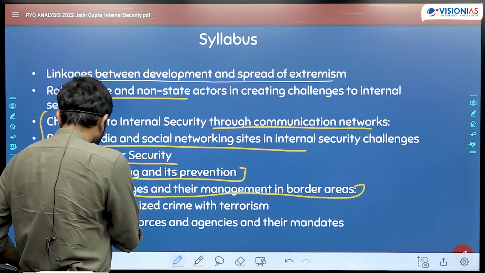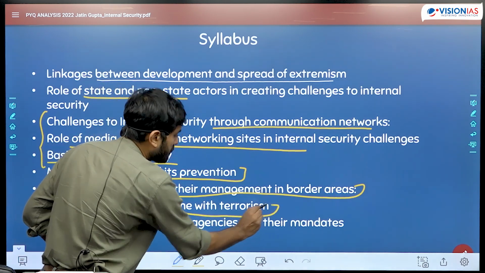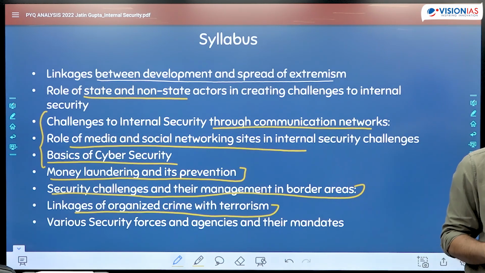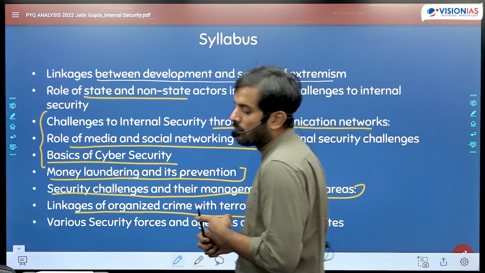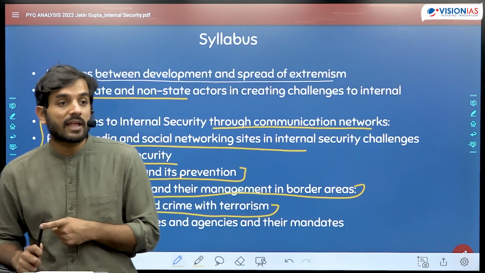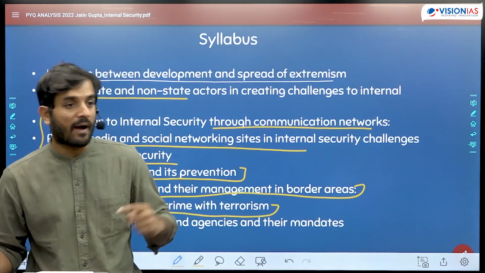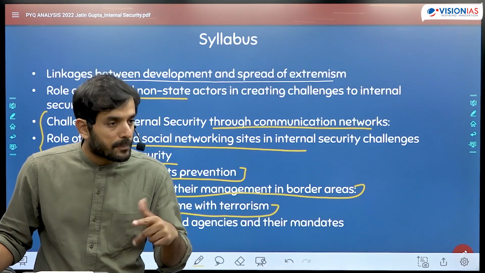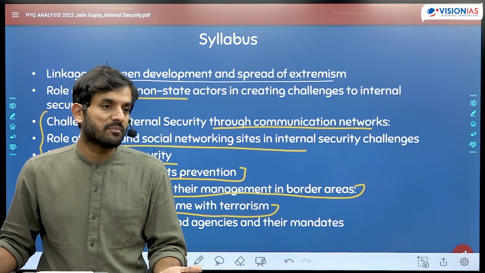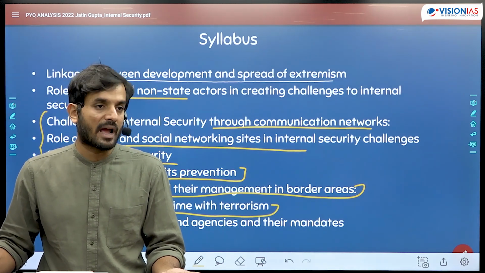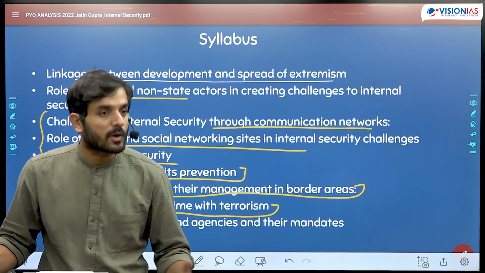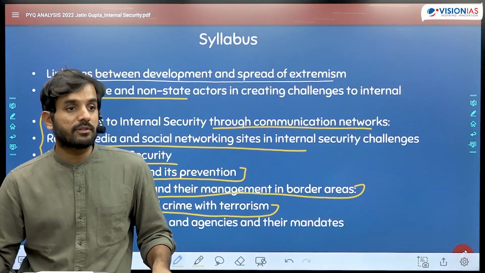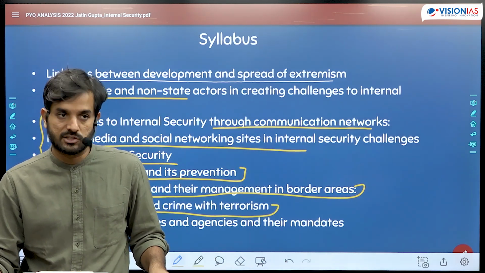Then on top of that, the topic of linkages of organized crime with terrorism. So what do you understand by organized crime? What are the types of organized crimes? What are the linkages that exist between organized criminal groups and terrorist groups? Why is it such a concern for the security agencies? What steps have been taken in order to overcome the linkages between organized criminal groups and terrorist groups? What are the reasons because of which organized criminal groups and terror groups are coming close to each other? So these are some of the other dimensions that we need to touch upon in this particular topic.